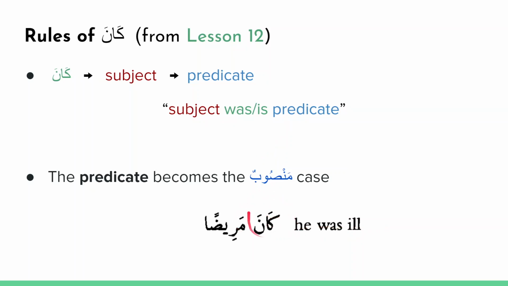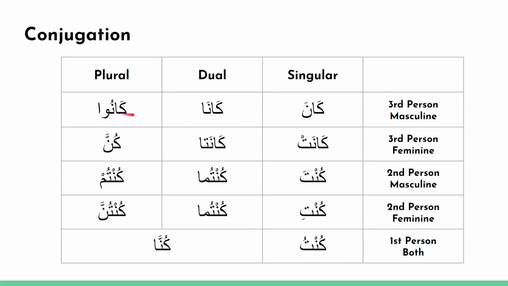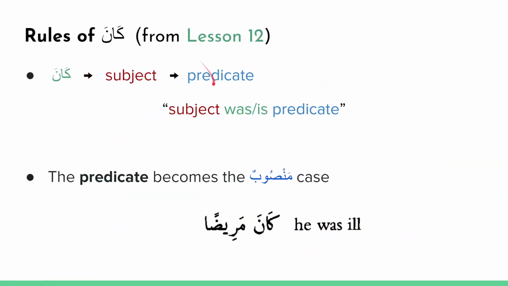Now, like I mentioned, you can also conjugate kana. You can take the word kana and change its ending to indicate who it's being referred to. So kana means he was, kana means those two men were, kanu means they were, and so on all the way down to kunna, which means we were. We covered this conjugation in lesson 12. It's not so important. The main thing that I want us to remember are these rules, which is how kana works. It comes at the beginning of a sentence, then the subject, then the predicate, and then the predicate appears in the mansub case.